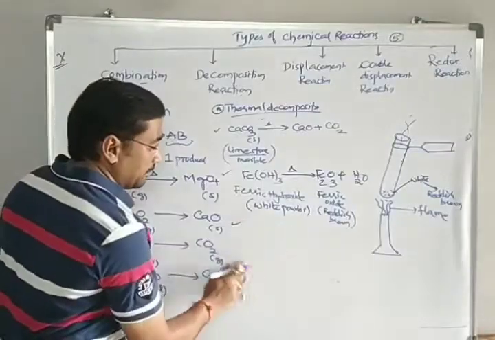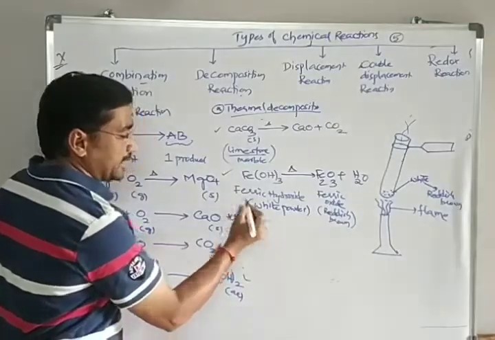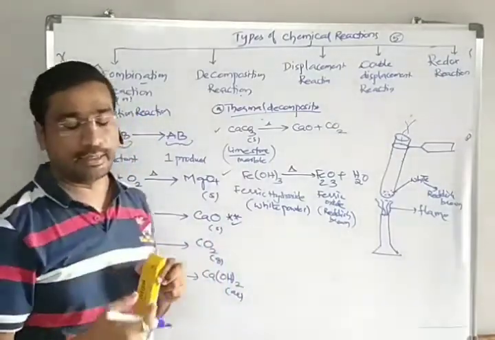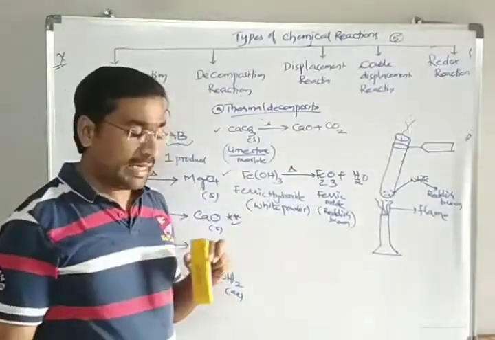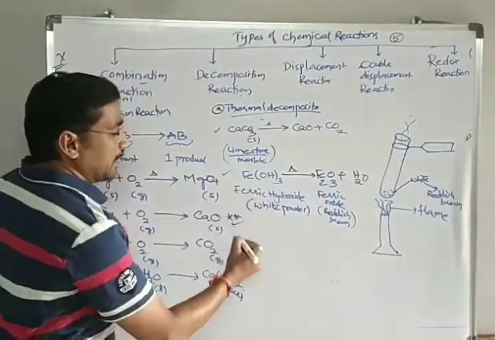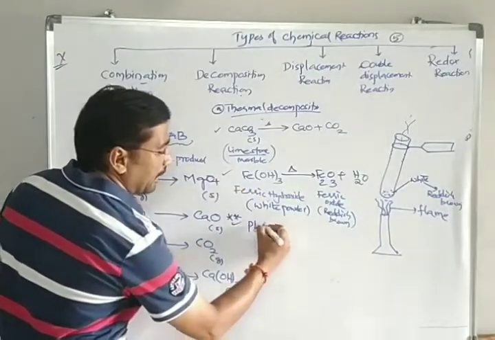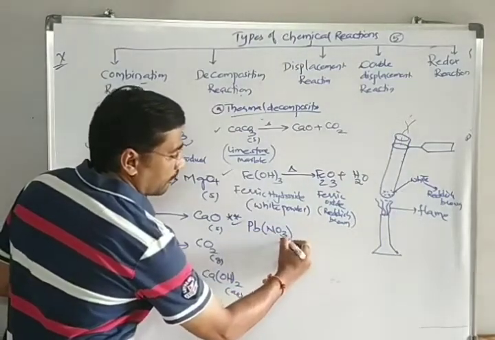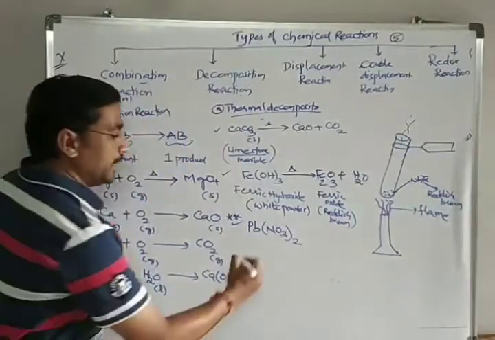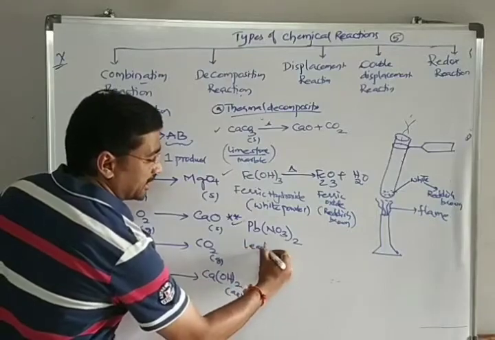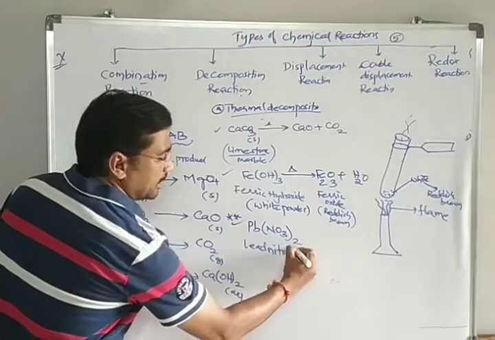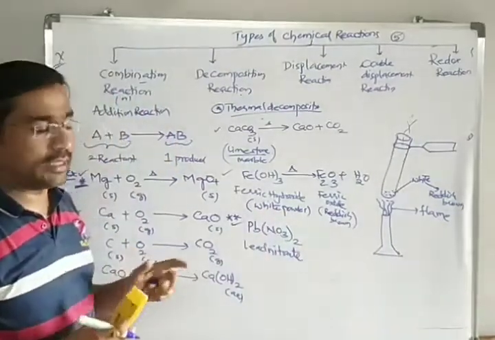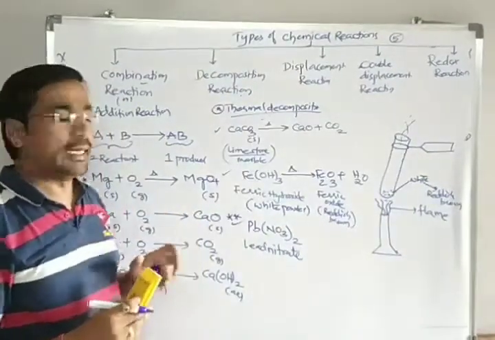And the third example, a very important example which was asked in our CBSE question, is Pb(NO3)2. It is called lead nitrate. Pb(NO3)2, taken twice, is called lead nitrate.